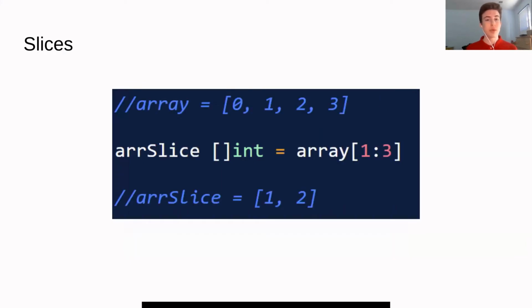The second most commonly used composite type in Go is the slice. The slice acts as a kind of array list in Go. Essentially, it is a pointer to different elements in an underlying array. In the example code here, we see the declaration for a slice. It's pulling from elements 1 to 3, not inclusive, and that winds up giving us 1 and 2 in our slice.